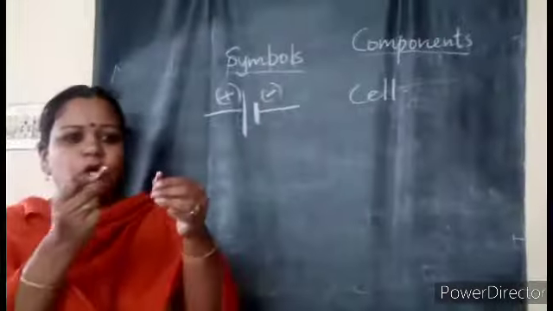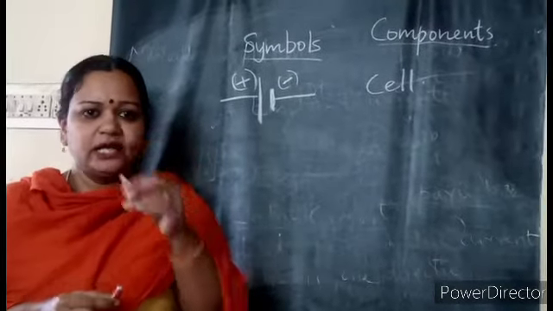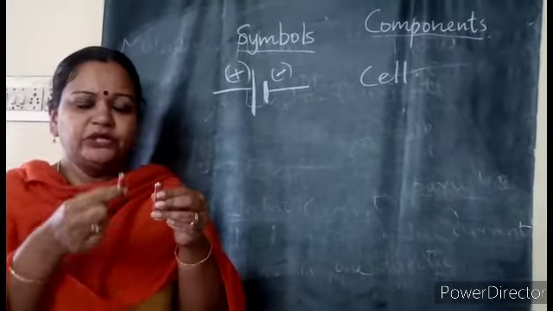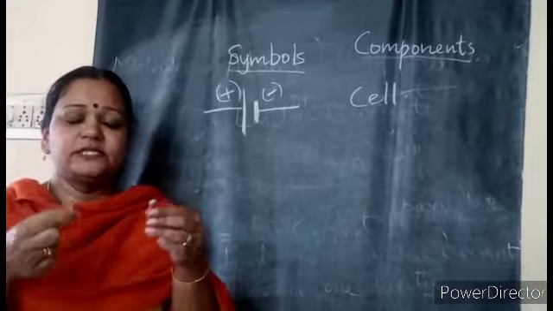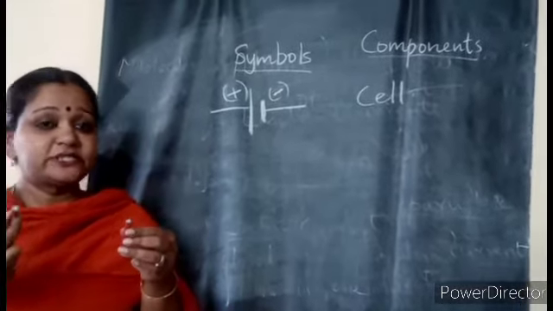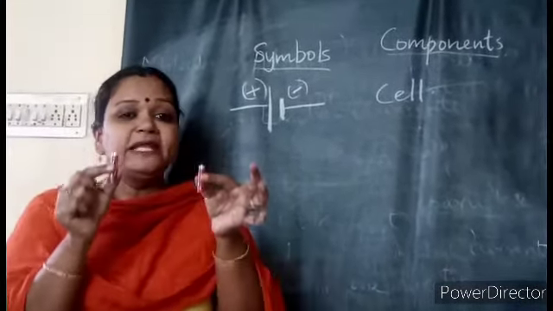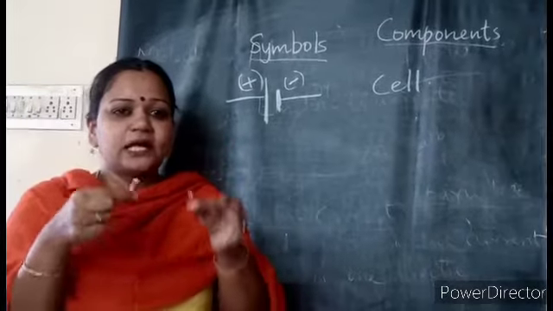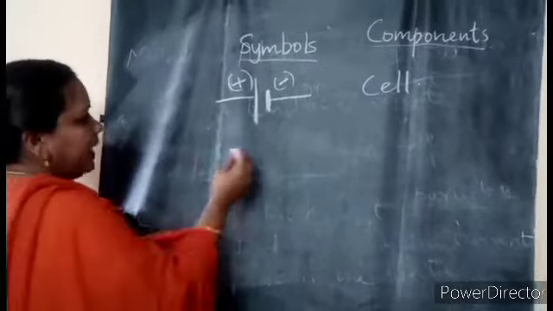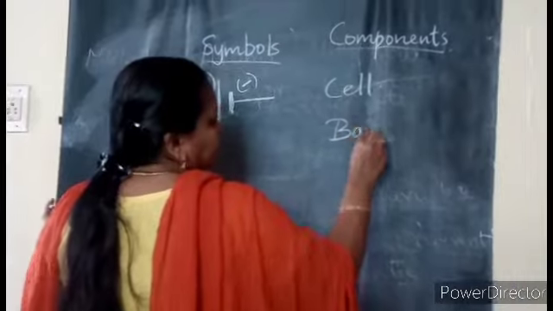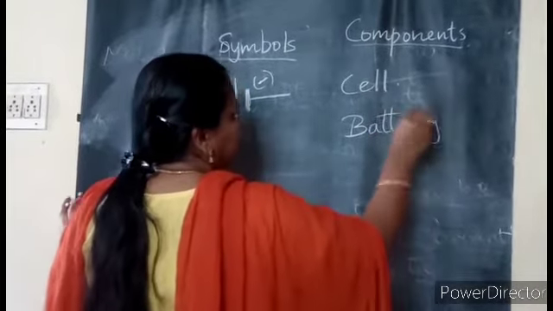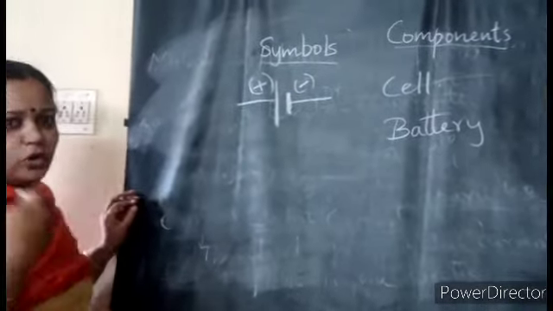When two or more cells are used like this, in a remote for example, one cell cannot help you. So you need to add 2 or 3 or 4 cells. Your flashlights, that is your torch lights, also use many cells. So when many cells are combined, it is called a battery. So you know that it is a combination of 2 or more cells.